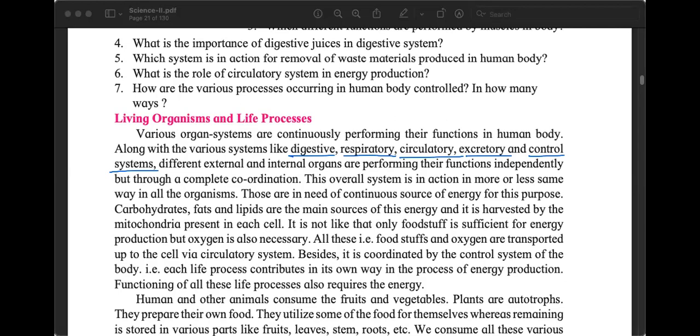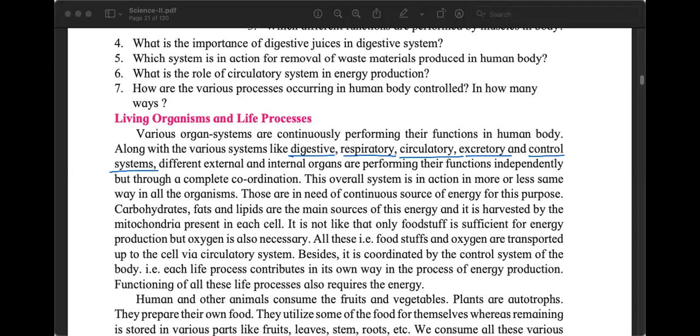Excretory system. There is a very common mistake that students do, that they think that when we eat something, when we digest our food and the waste product is excreted out, that is excretory system. No, that is not excretory system. That is still the digestive system. Excretory system is different.